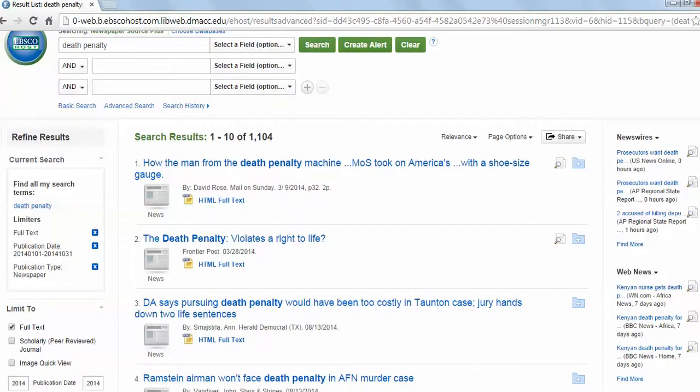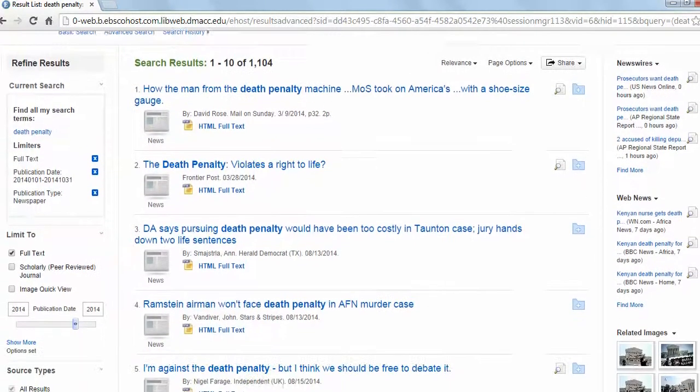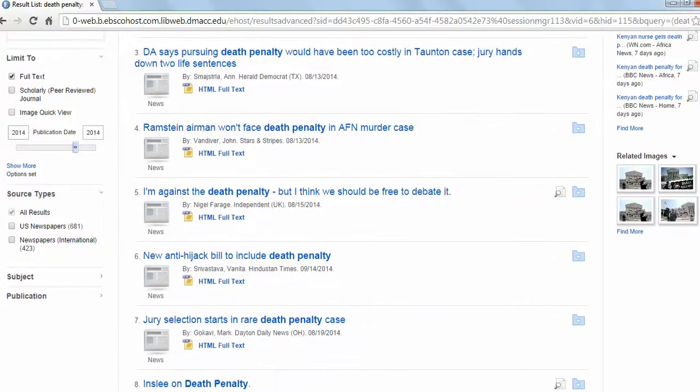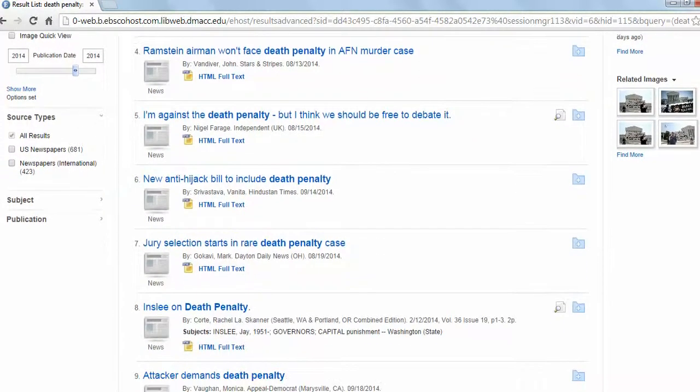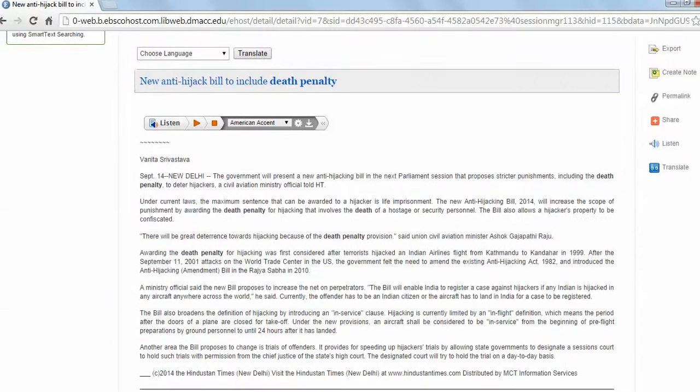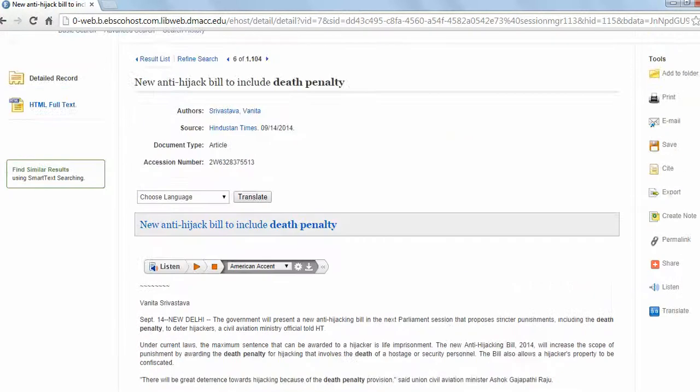So we can scroll through here and check out what we've got. Some things will be better than others. Some things will be really specific. All sorts of interesting things. So let's check out the new anti-hijack bill to include the death penalty. This is from the Hindustani Times, so that's from India. It might not be exactly what we want, but we can scroll through and check it out. So you can also actually have the article read to you in an Australian accent, if that makes it easier for you.